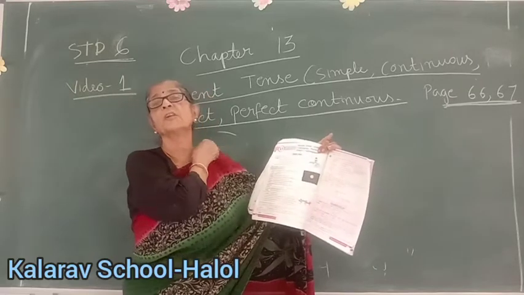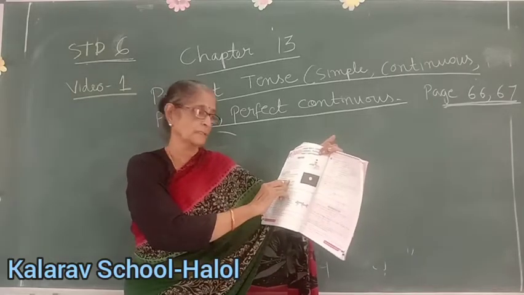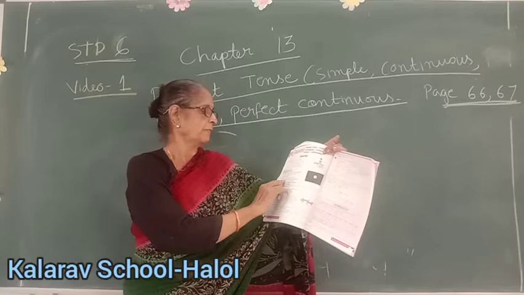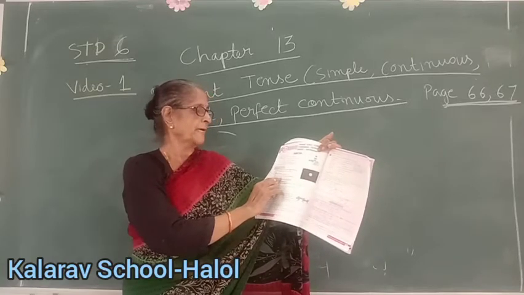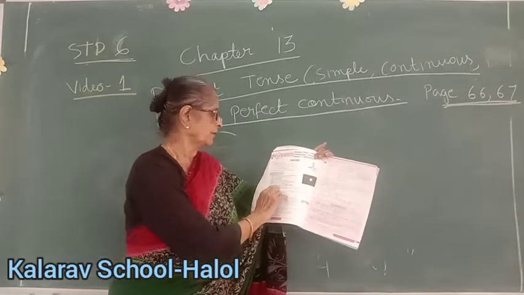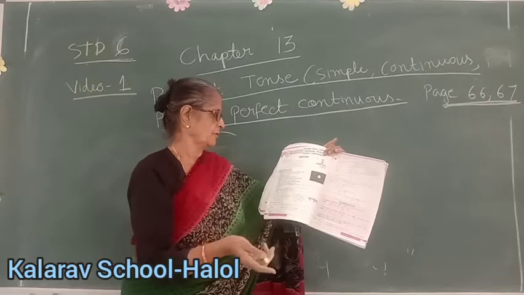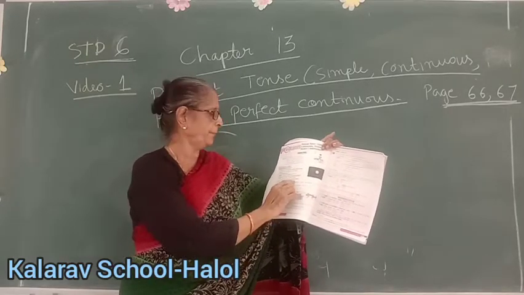To express a general truth. The earth revolves around the sun. To express a fact that is true at the time of speaking. There is bright sunshine all around. To show a future event which is already arranged. The IPL matches begin tomorrow.